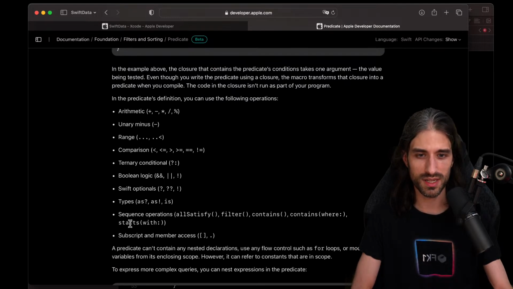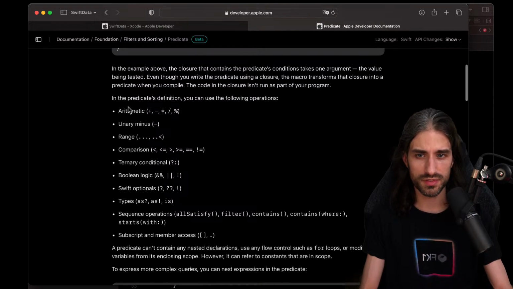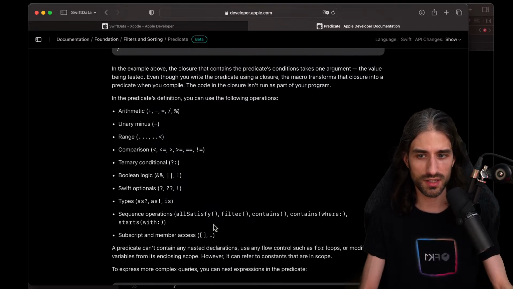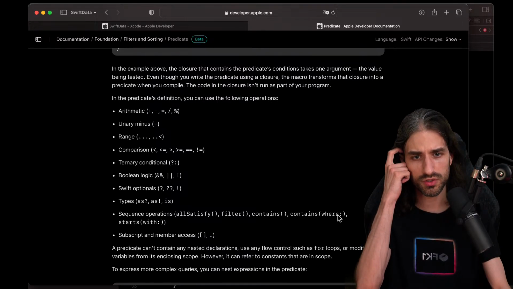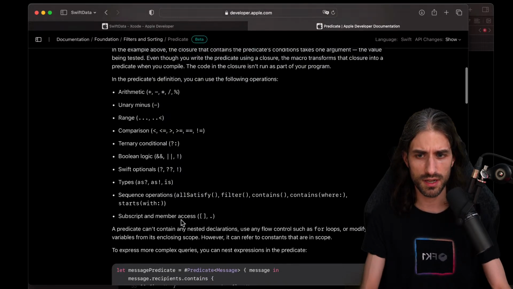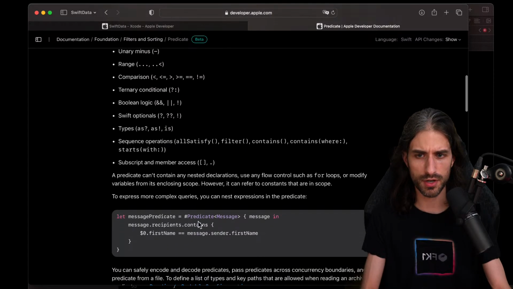And yeah, Frank, totally agree, it's going to be Swift that we're going to be using. But we can still use all of the typical operators. We can use optionals, which is kind of great because this is often where the ergonomics of a persistence framework can break, when you need to deal with optionals. But I think I've said that a bit before. Casting also, sequence operations. Okay, so we have all satisfy, filter, contains where, and starts with, which is kind of good because with contains where you still pass it a closure. So there is still some level of arbitrary things happening, and then subscripting and accessing members.